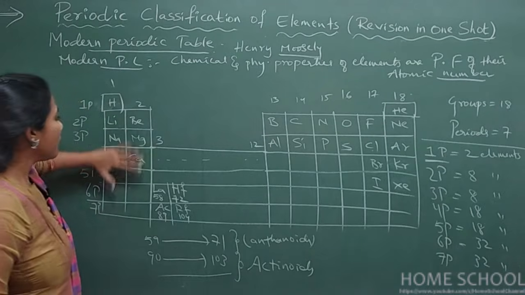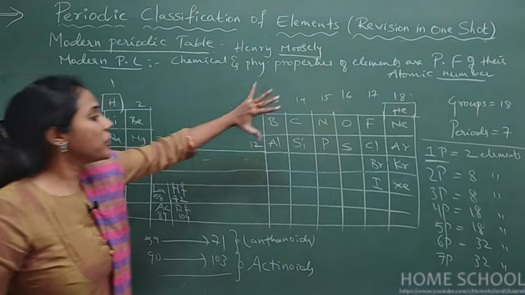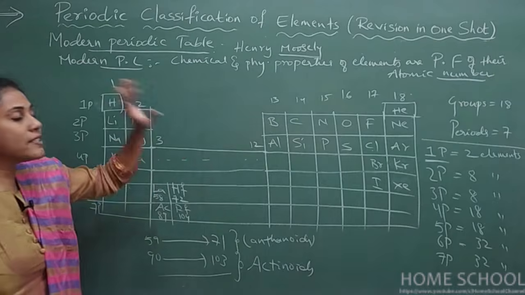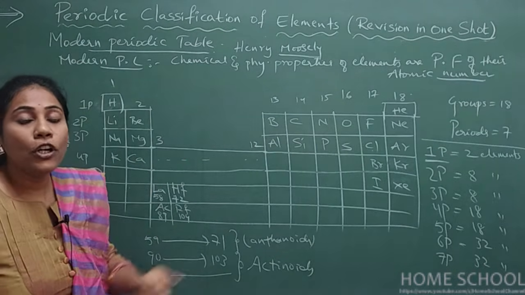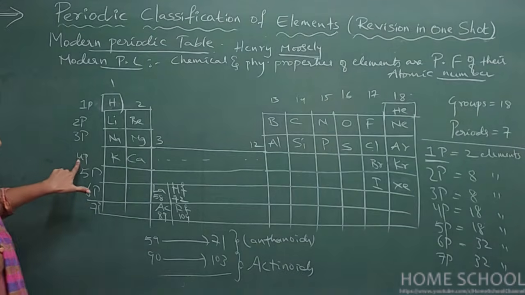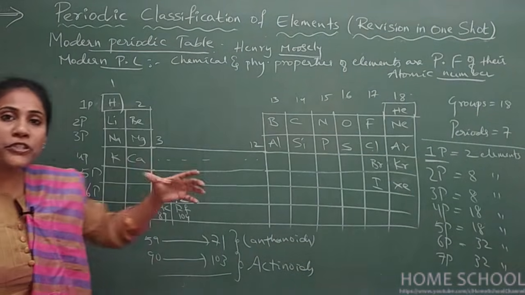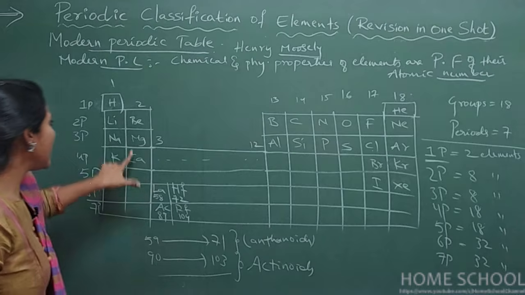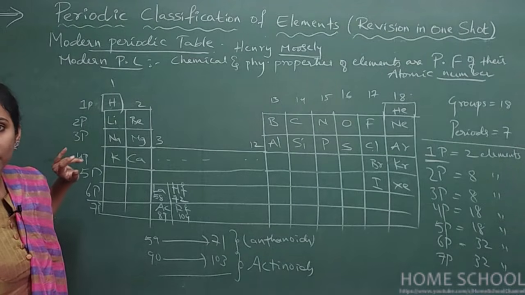So at least whichever elements I have mentioned here, those elements you need to know. They'll ask you in which period calcium is present. So calcium is present in 4th period. In which group does calcium come? Calcium comes in 2nd group, right?